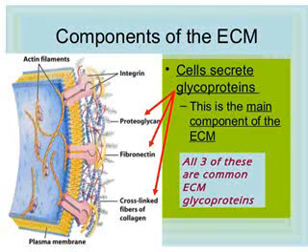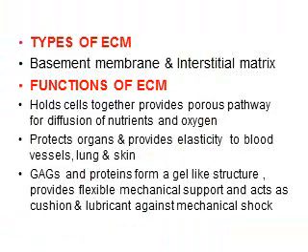In this picture also you can see the various components of the extracellular matrix, mainly proteoglycan, fibronectin and cross-linked fibers of collagen. So the cell secretes the glycoproteins, which are the main component of the extracellular matrix. There are two types of extracellular matrix, mainly the basement membrane and the interstitial matrix. Now we'll pass on to the functions of the extracellular matrix.